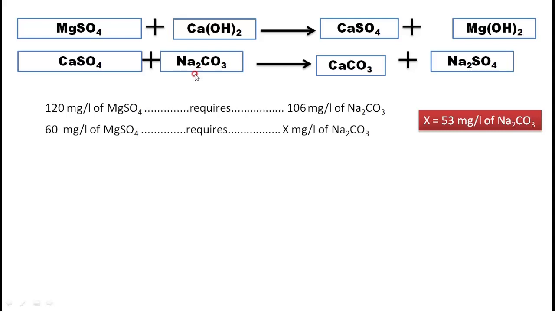How much soda do we require? Here, 120 mg per liter of MgSO4 requires 106 mg per liter of Na2CO3 soda. Understood? How did you get this 106? Again you need to calculate this.